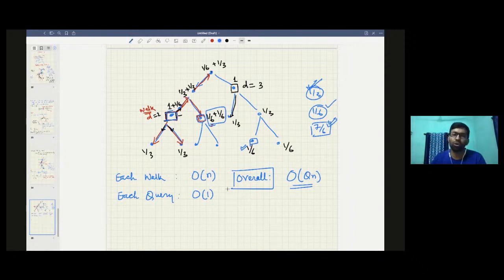Then what do you do to solve this problem? We have seen two ways. One way is, whenever you have an update, just keep that update there, and when you have a query, iterate through all the updates, find out the probability and sum it up.